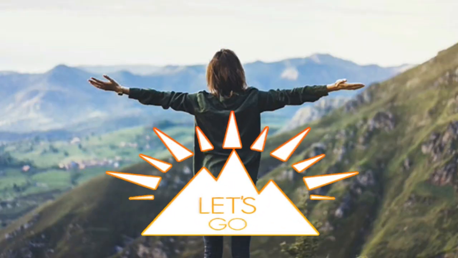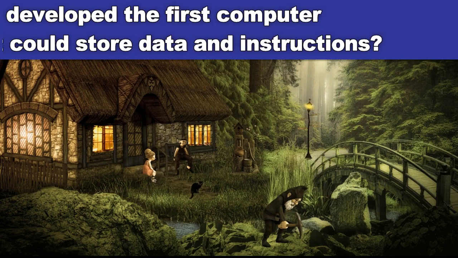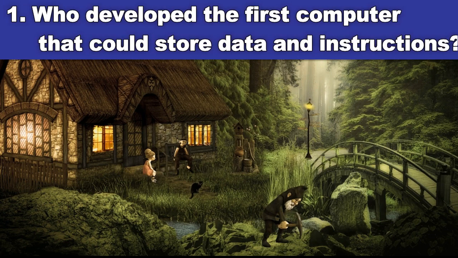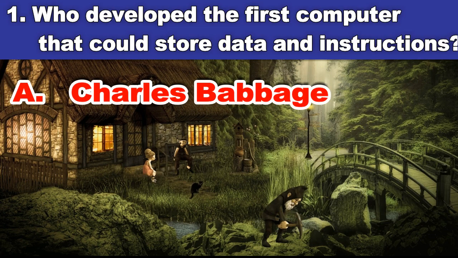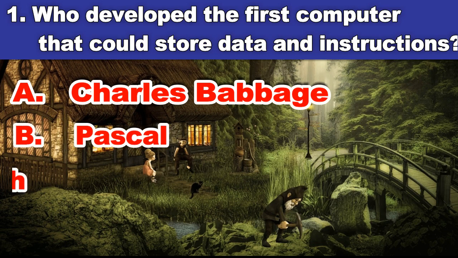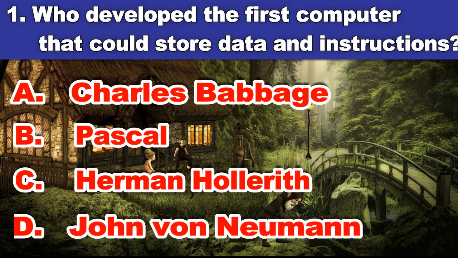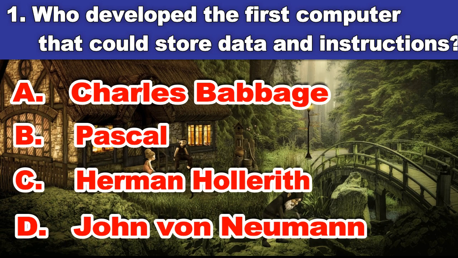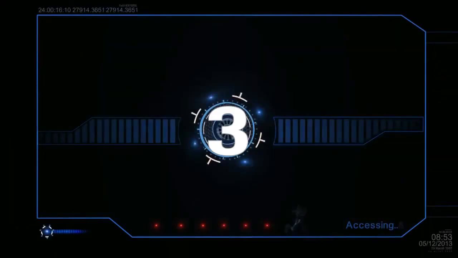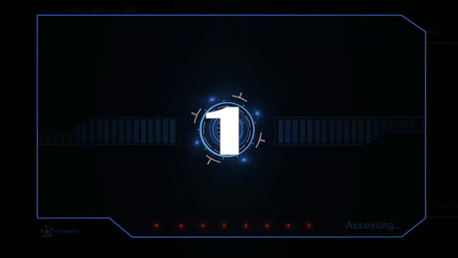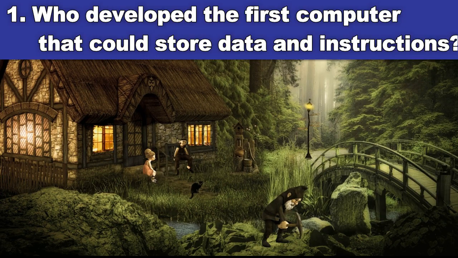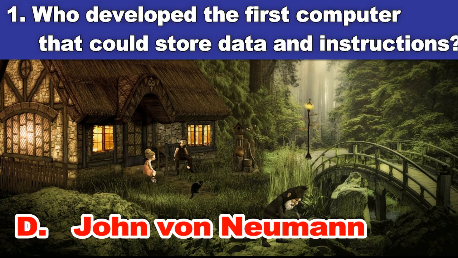First question. Who developed the first computer that could store data and instructions? A. Charles Babbage. B. Pascal. C. Herman Hollerith. D. John von Neumann. And the answer is John von Neumann.